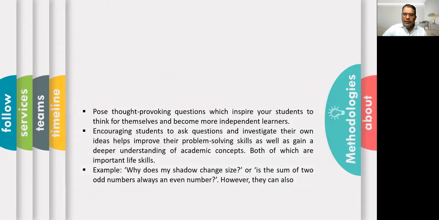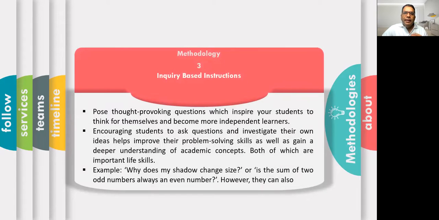Third method is inquiry-based instruction. So in this method, what you can do is pose thought-provoking questions which inspire your students. Sometimes, traditionally, what we are doing is keeping those questions which are there in the last exercise portion of the textbook. We are posing only those questions. So we have to go beyond those questions.